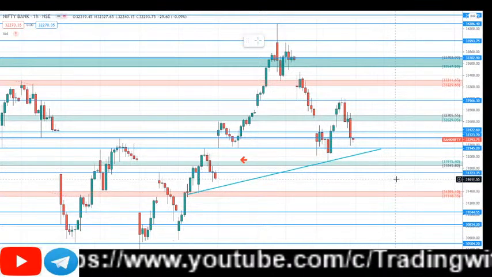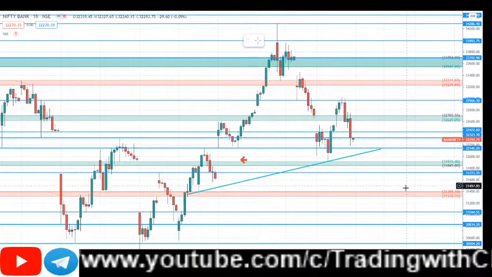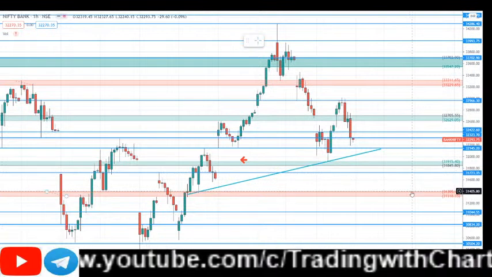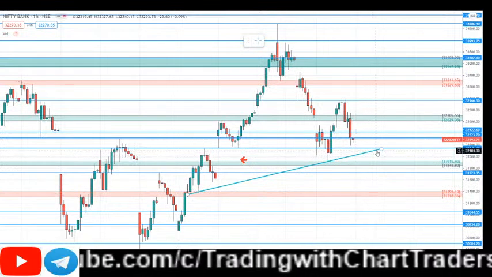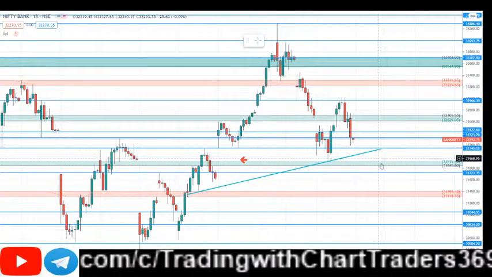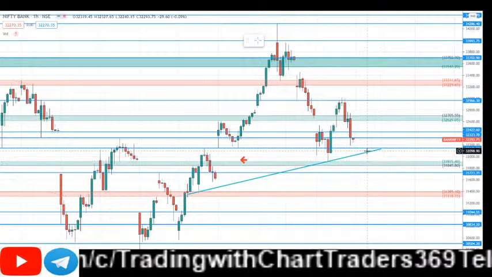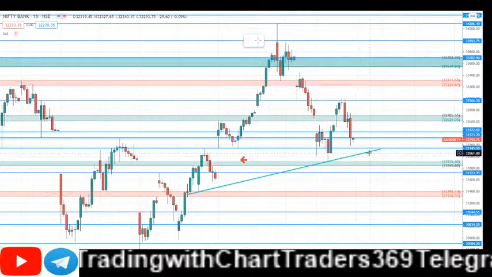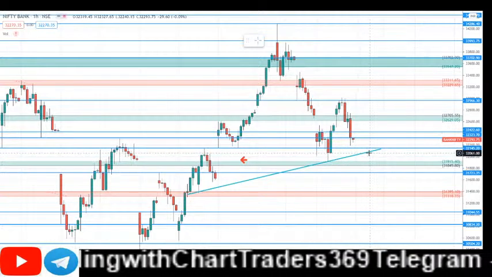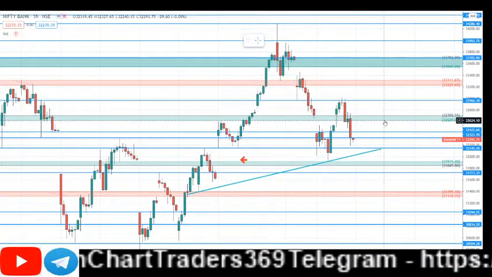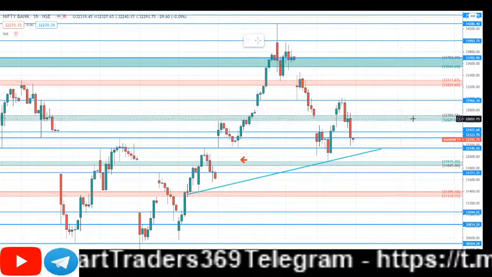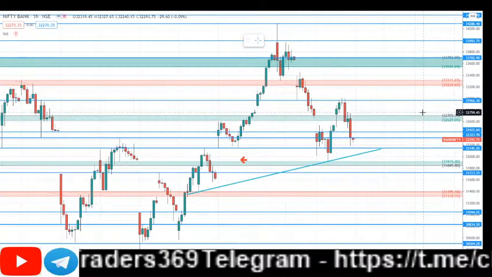Further downtrend till 31,700, and it can also reach 31,300 levels, but currently it doesn't look like much downtrend in Bank Nifty. It may try to take this support tomorrow. If it takes this 32,000 support, we can see it come back to 32,600 levels. So that's about Bank Nifty.